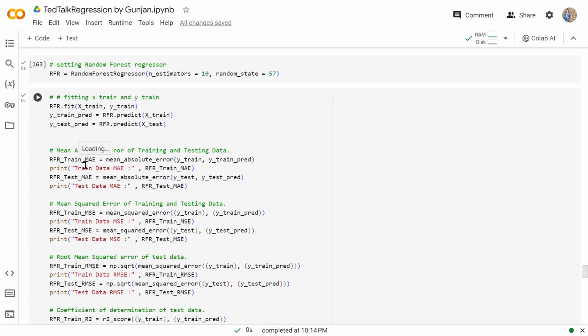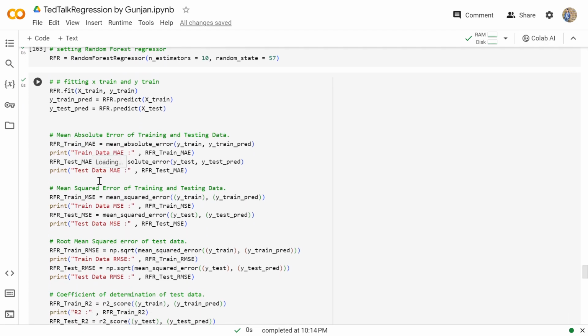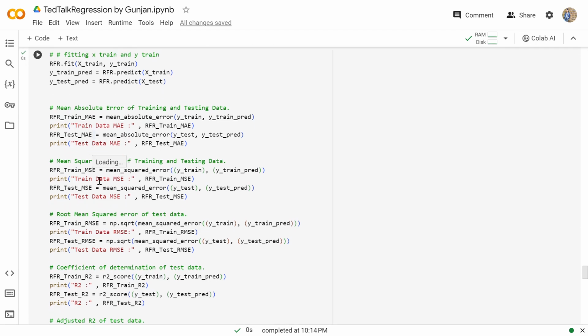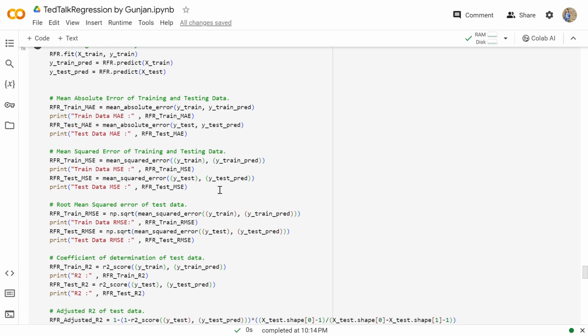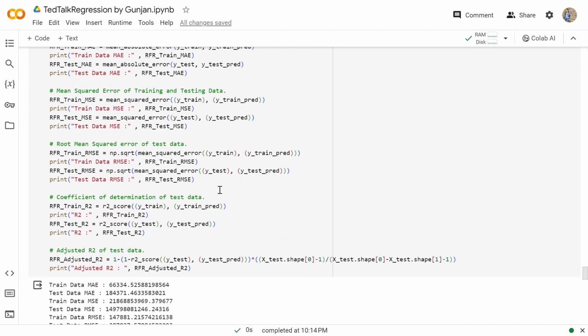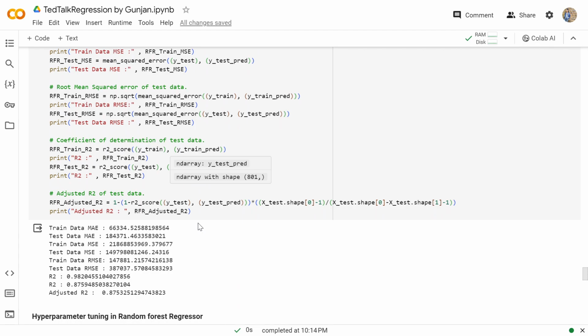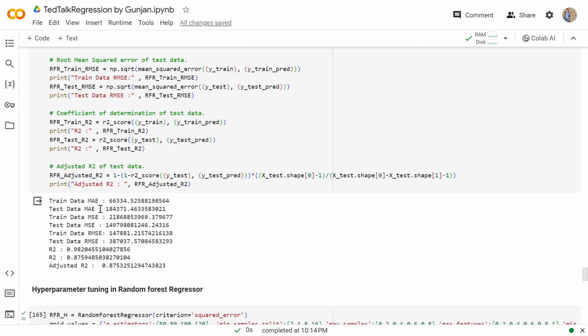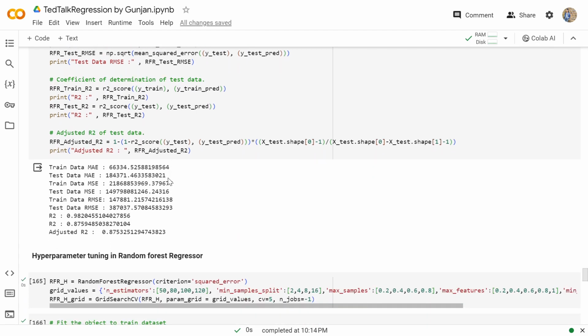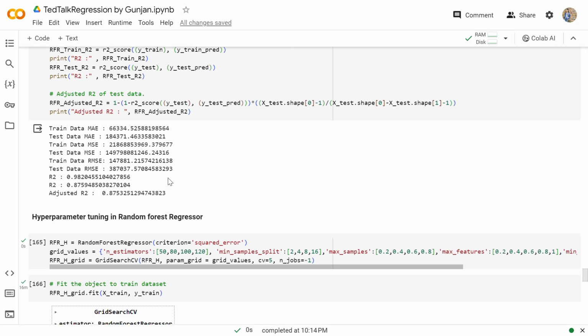Then again checking the values of the mean absolute error, mean squared error, root mean squared error, the R square of the test data, and the adjusted R square of the data. So now we'll be doing the hyperparameter tuning in the random forest regressor.